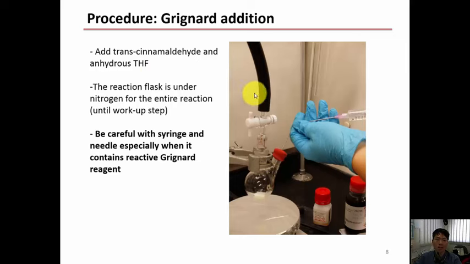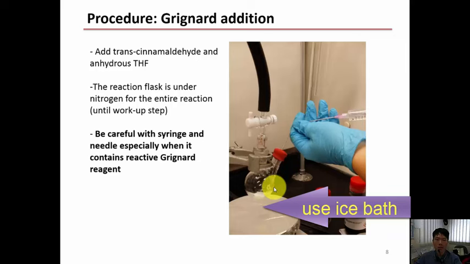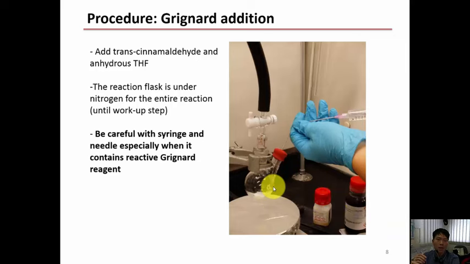So first, using needles, add trans-cinnamaldehyde, 0.38 ml, 3 millimole, and anhydrous THF into the reaction flask. Cool the mixture in an ice water bath. Okay? Then, how do you handle the allyl magnesium bromide reagent?